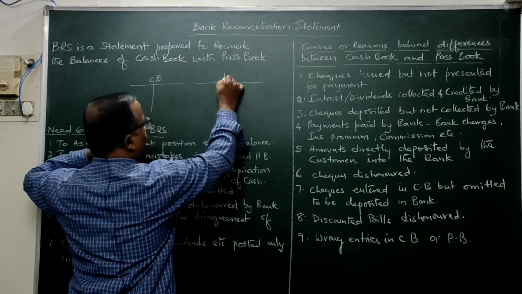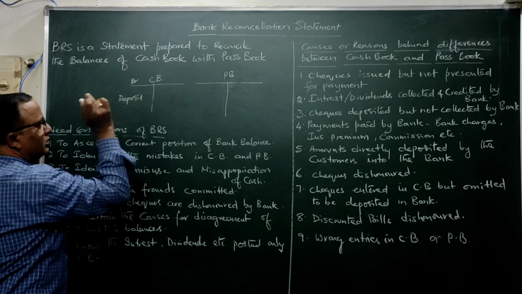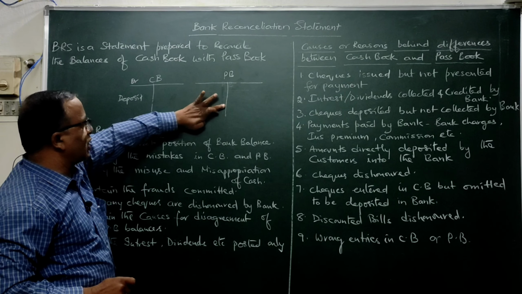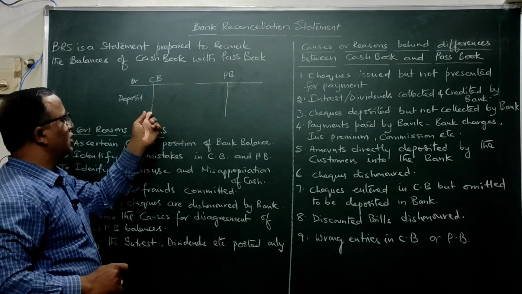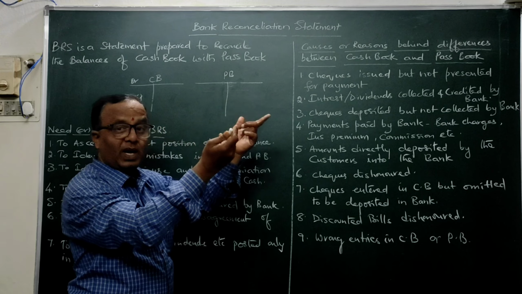See, whenever cash is deposited in the bank, from the businessman's point of view, because this is the bank columns maintained in the 3-column cash book or bank account, when he has deposited money in the bank, he will write the entry: Bank account debit to cash. That means whenever money is deposited, he is going to debit in the cash book. Whereas from the banker's point of view, when this businessman has deposited money in the bank, the banker is receiving. This passbook is nothing but the reflection of this customer's account in the books of the banker.